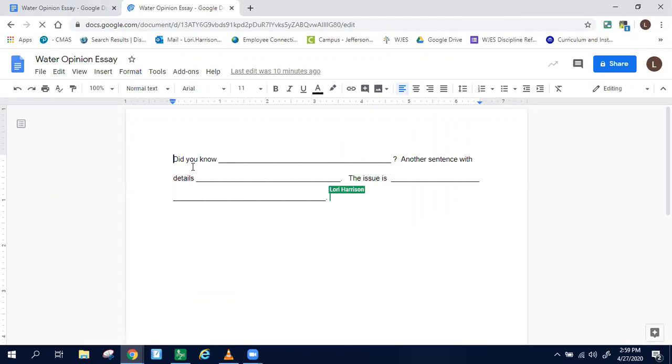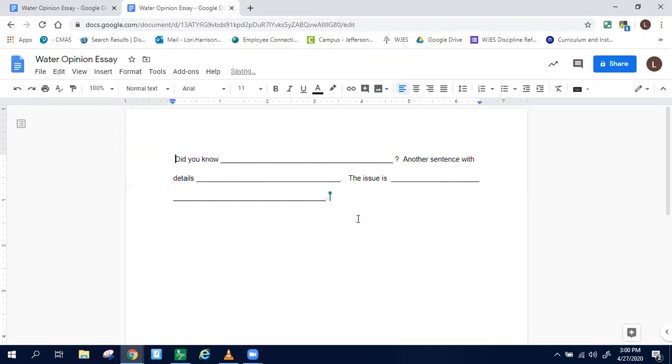And so it says, did you know? And then you gave a fact that was interesting to hook the reader. Then you wrote another sentence with some details about that fact. And then you wrote the sentence that has to do with the issue. The issue is blank. So that either had to do with demand, access, or pollution, or a combination of all of them. And so now you are going to add some more facts.